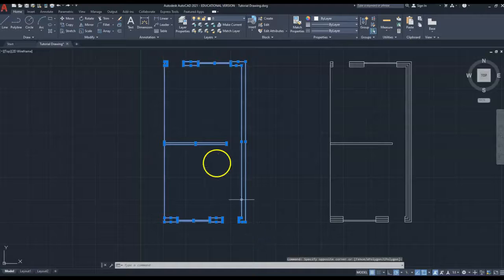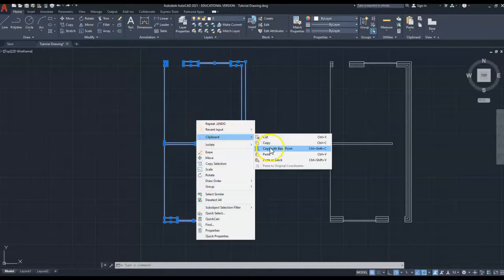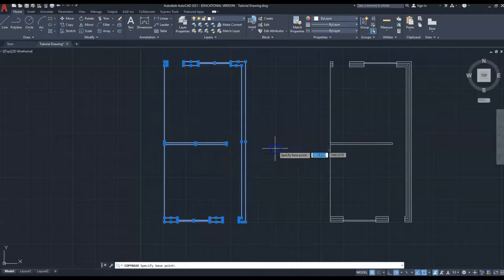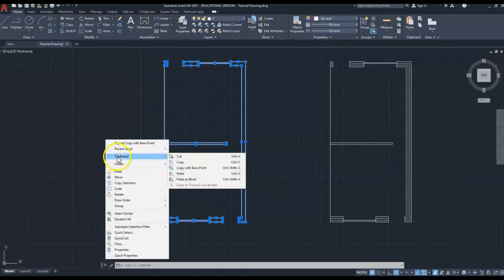Okay, and then I'm right clicking on the mouse, going into clipboard, I'm selecting copy with base point, and basically you can pick any of these points to be your base point, which is where you're going to move it with. So I always go just bottom left hand corner, just because it's what I do. You might have a different preference. Once I've selected that, I can right click again, go into clipboard and click paste.